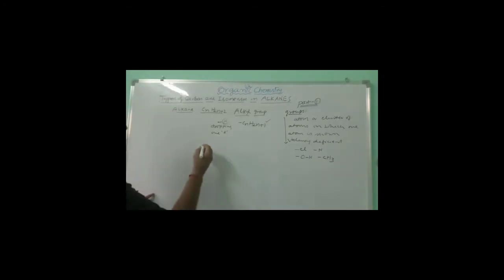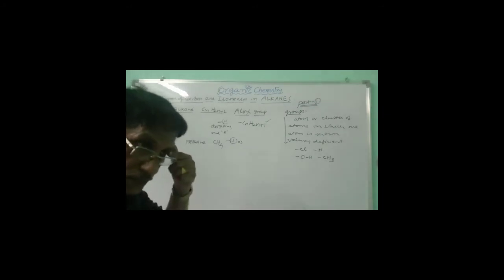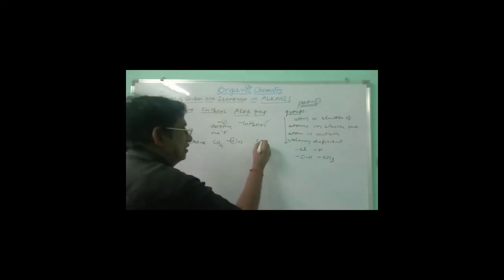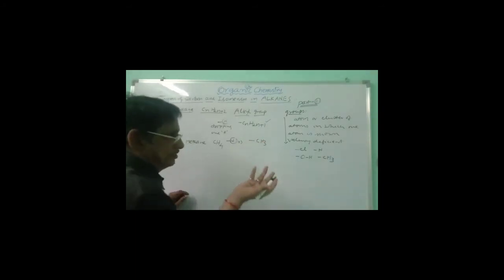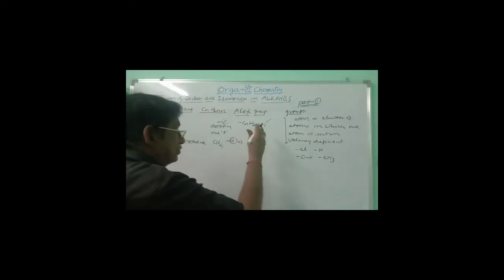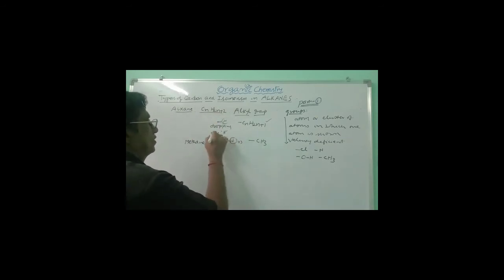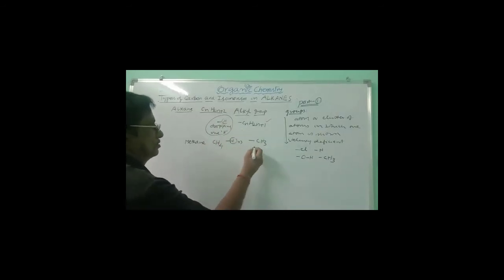Now let us take methane. It is CH4. One hydrogen is dropped here, and so it is written as CH3. The fourth valency is shown to be deficient. An alkyl group is obtained by dropping one hydrogen from an alkane, and so this is what you call methyl.